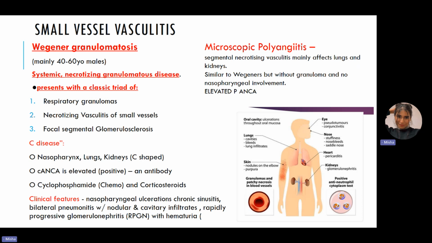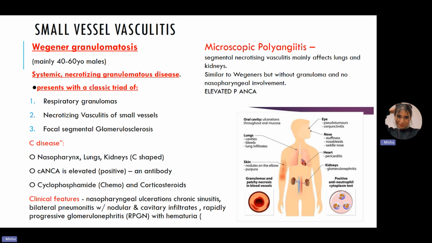For the diagnosis in Wegener's granulomatosis, we see C-ANCA. Now, apart from the biopsy, we can check for C-ANCA, which is basically cytoplasmic anti-neutrophil cytoplasmic immunoglobulins, which actually correlate with this disease. So if we see that they have C-ANCA, it can give us kind of a definitive diagnosis that this may be Wegener's granulomatosis.